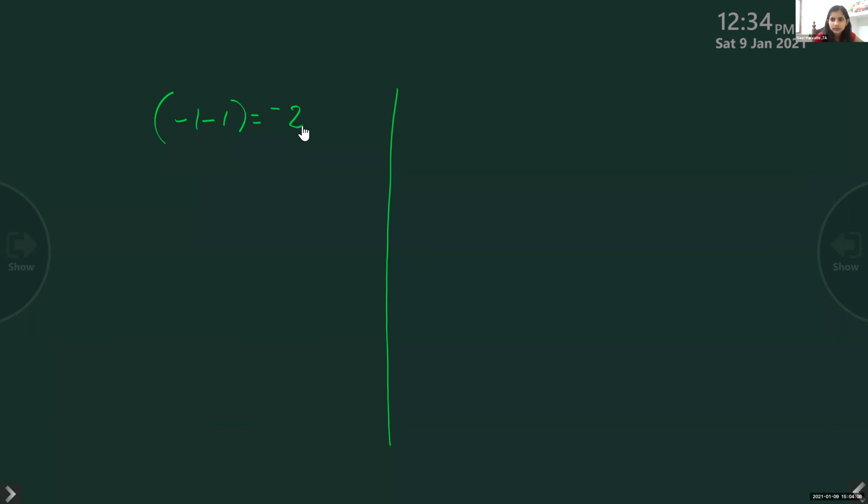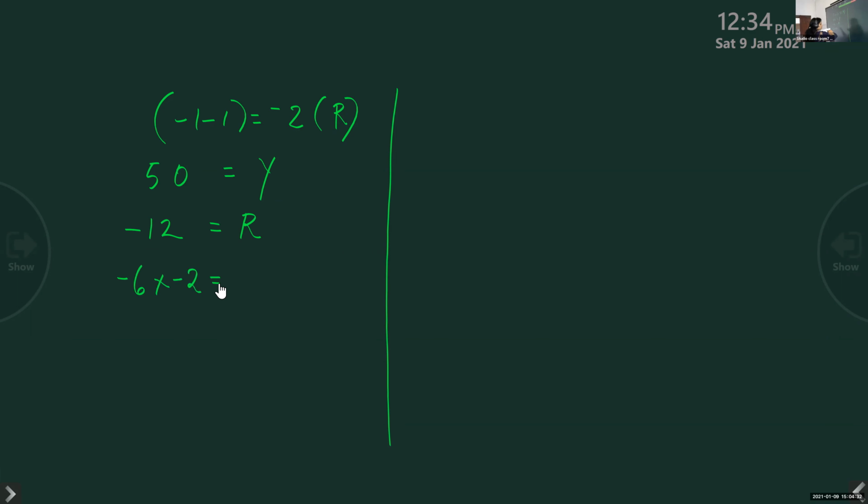Is it yellow? No, ma'am, sorry, red. Negatives are red. Okay, red color. Next one was positive 50, so it is yellow. And next is negative 12. That is red.